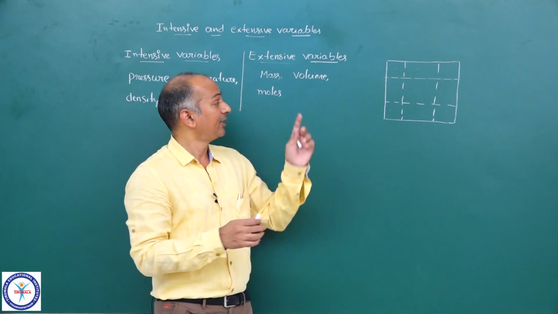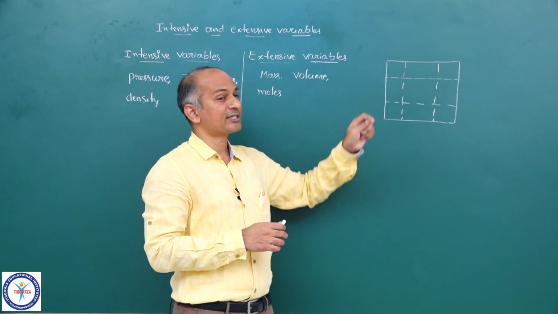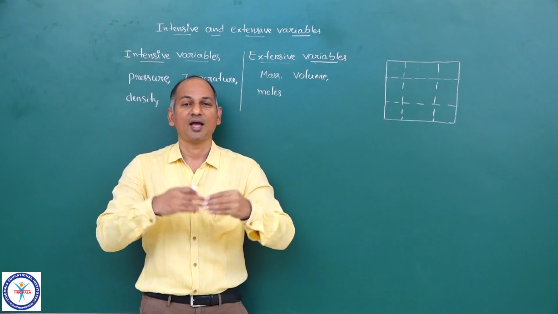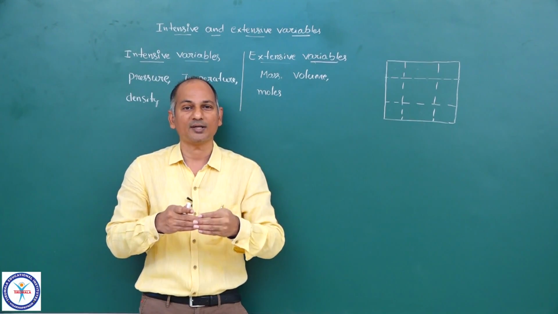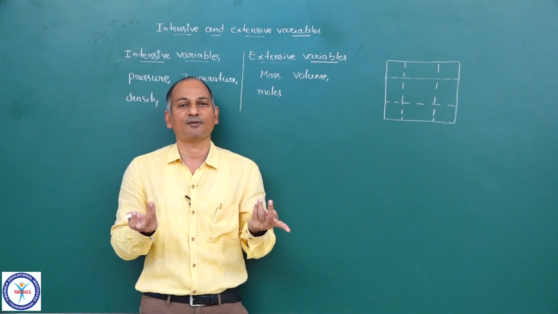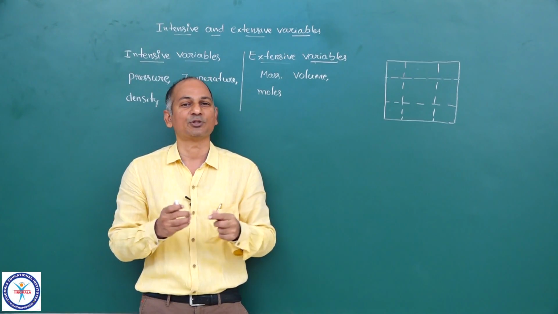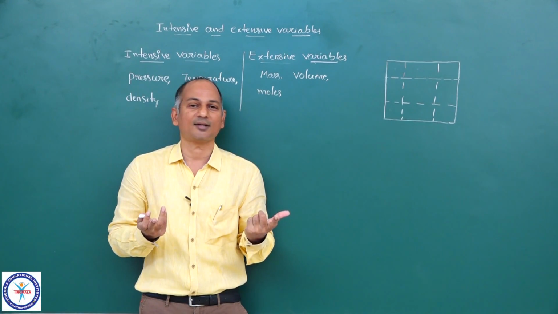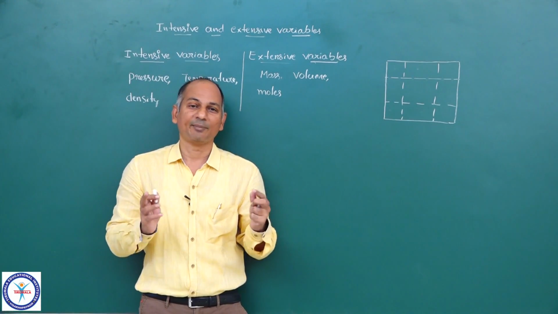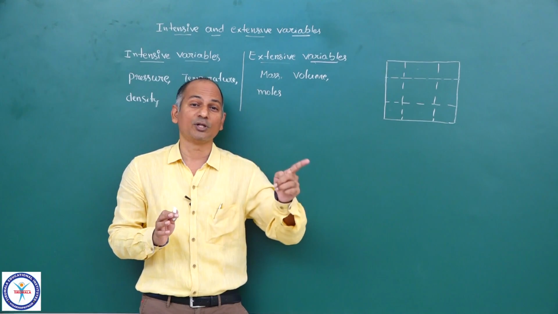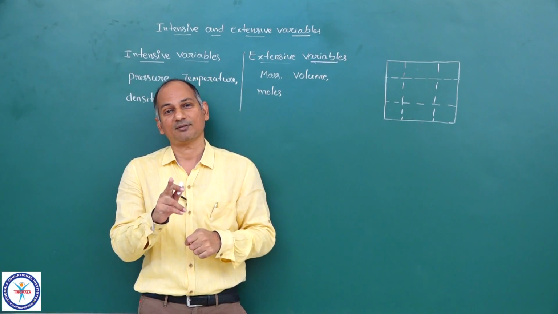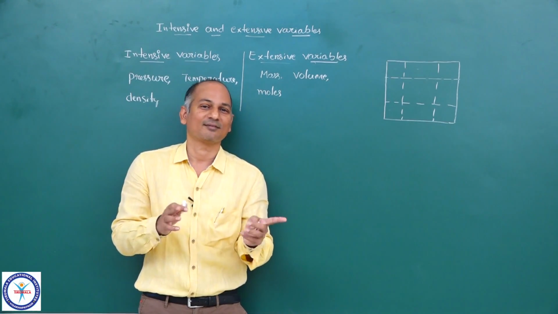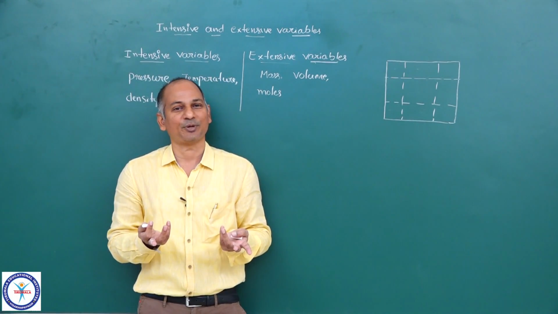So pressure, similarly temperature of the whole system, let us say for example it is 27 degrees Celsius. After you have divided it into parts, the temperature of each part is same as that of the whole system. So temperature is an intensive property. Density does not alter. It remains the same. The density of the whole system is equal to the density of any part, and the density of any part is equal to the density of any other part. So this is what an intensive property is.